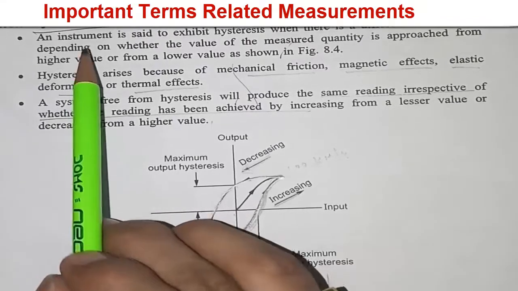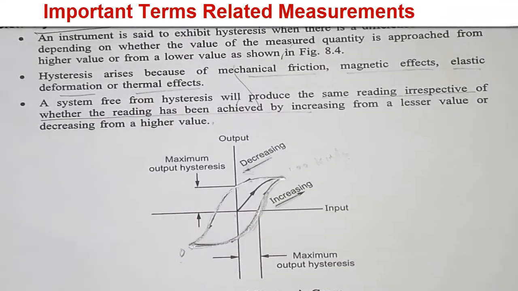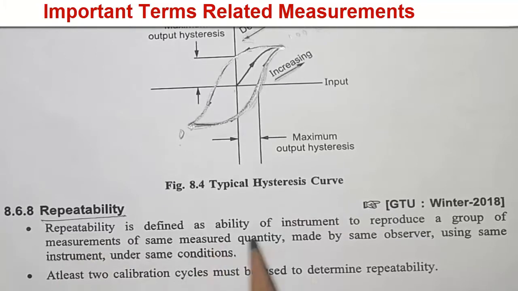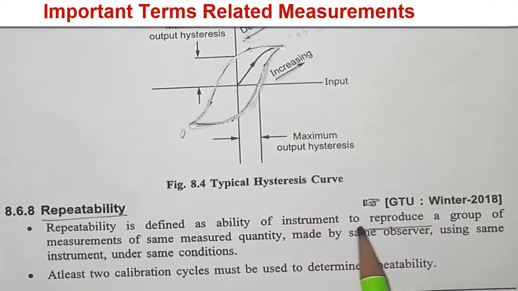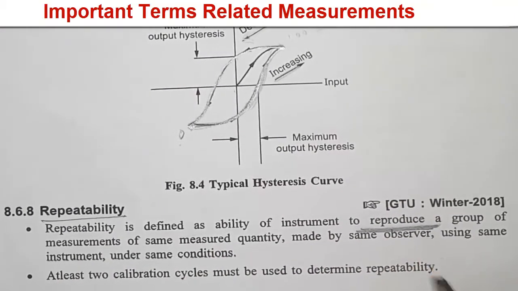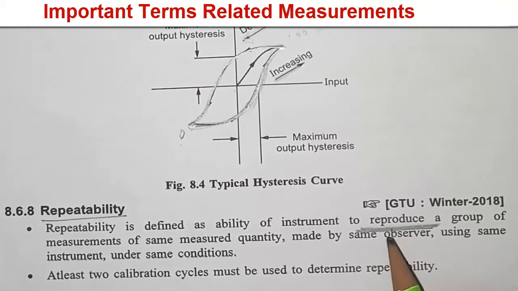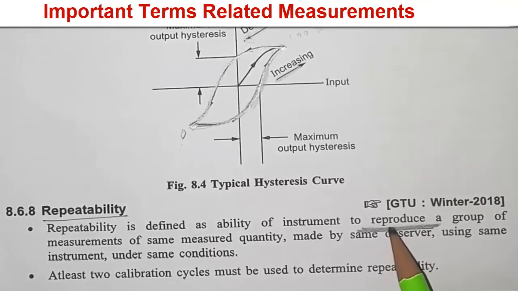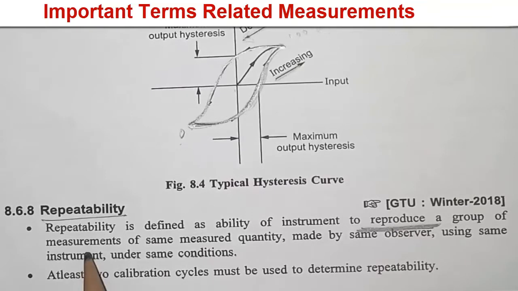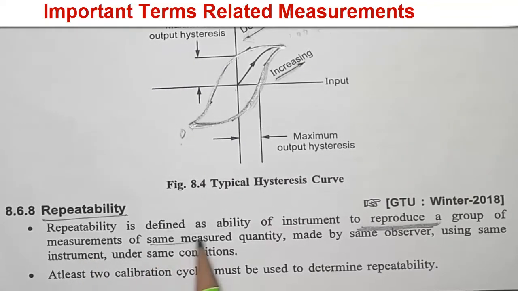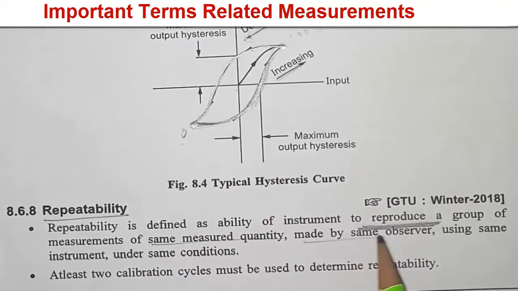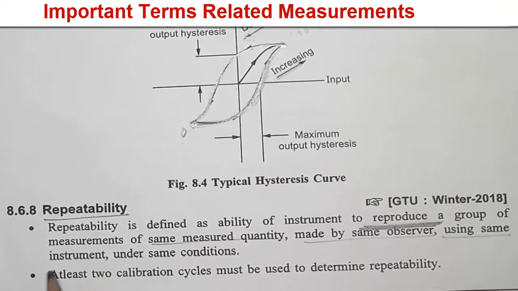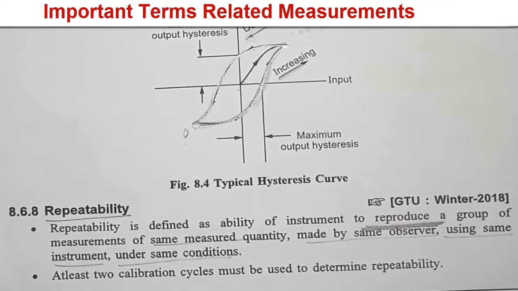So this is about hysteresis, and now repeatability. It is defined as the ability of an instrument to reproduce a group of measurements of the same measured quantity made by the same observer using the same instrument under the same condition.